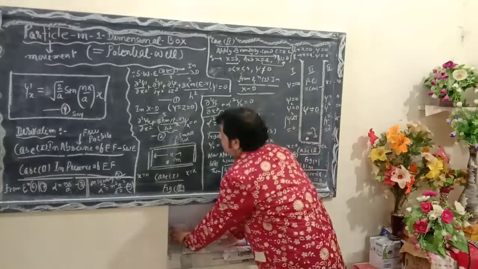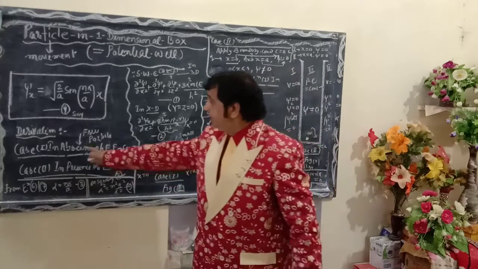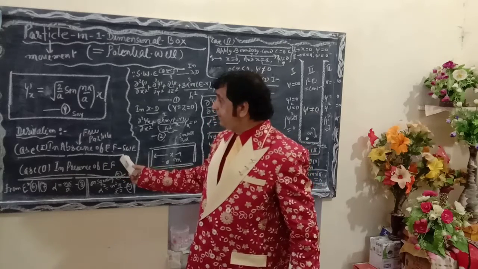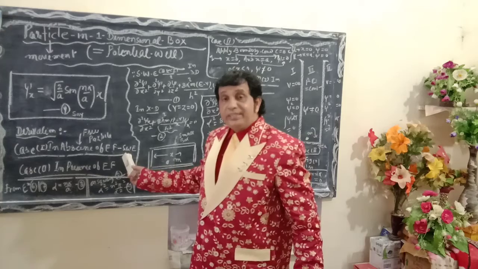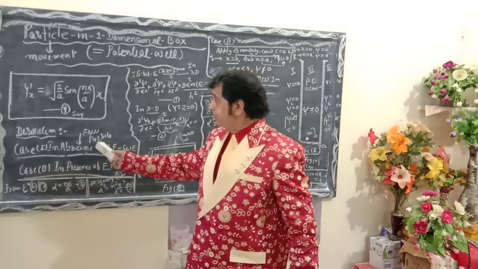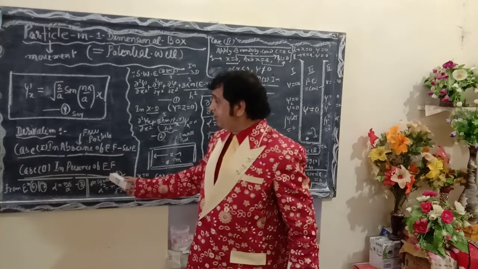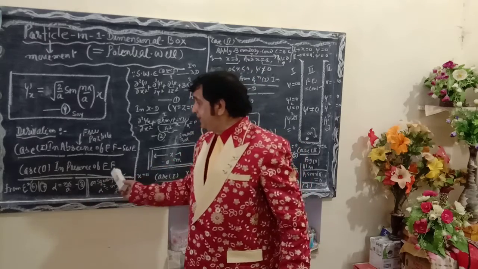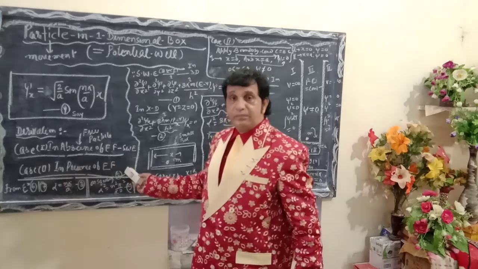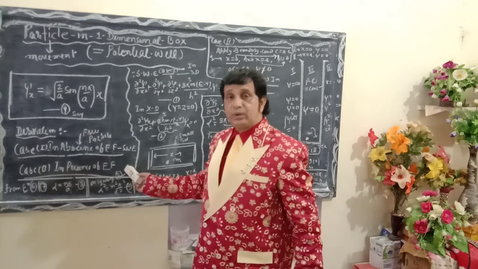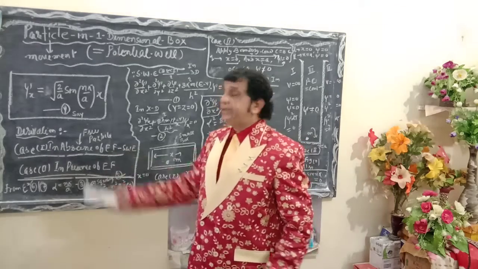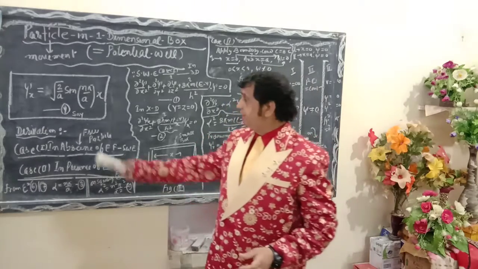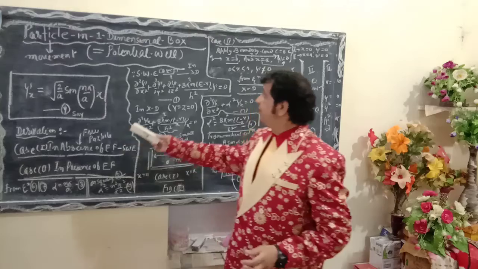In order to define a particle in a one dimensional box, the value will be derived by considering two cases. Case first: in the absence of an electric field, what is the modification of the Schrodinger wave equation? Such a particle is known as a free particle. Case second: in the presence of an electric field, what will be the modification of the Schrodinger wave equation? Let us discuss these one by one.